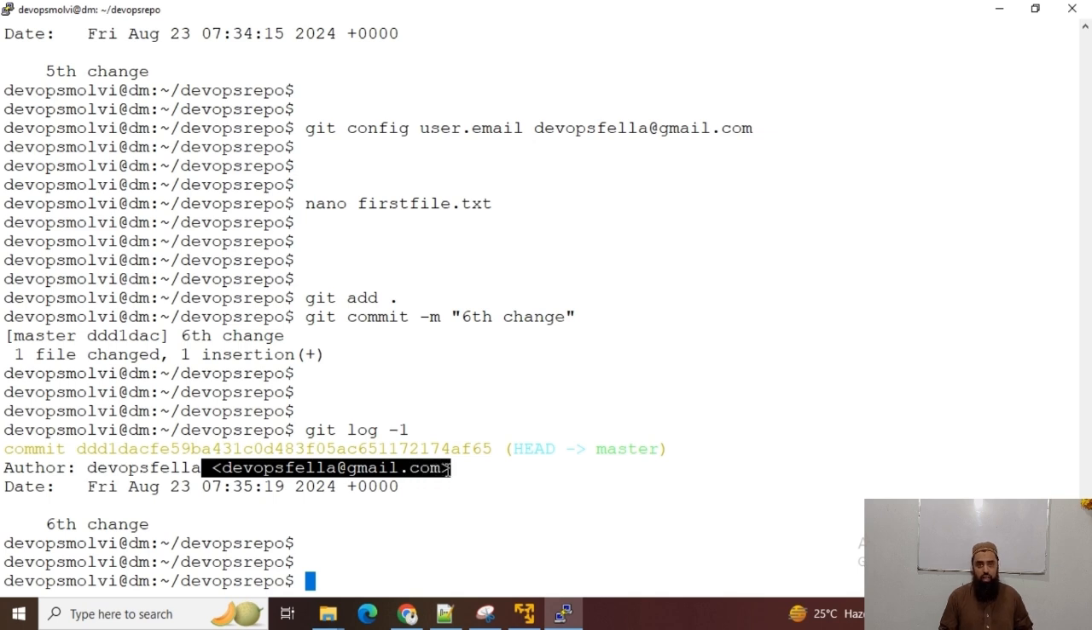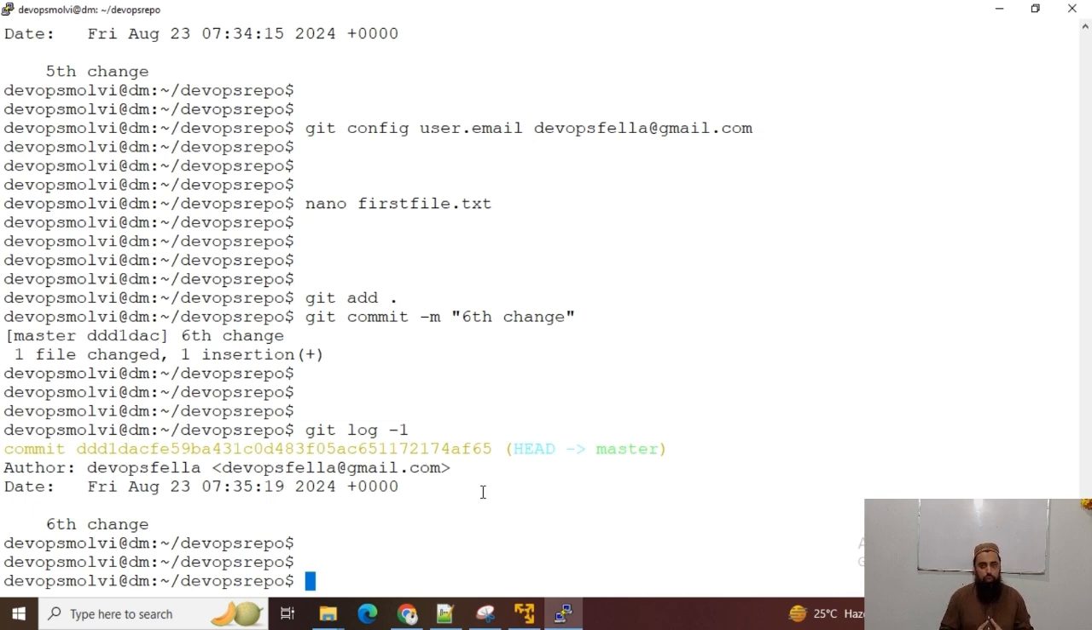So for large organizations where hundreds of developers are working, they must have their authors and they must have their separate email addresses, so that we can know who is making that commit. So that's why author and email address are required.